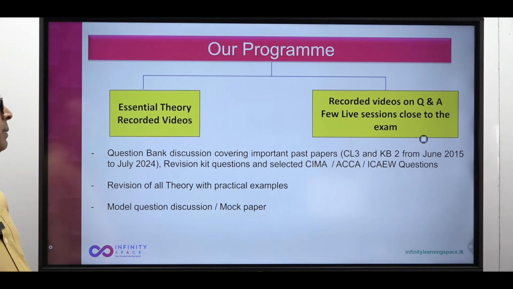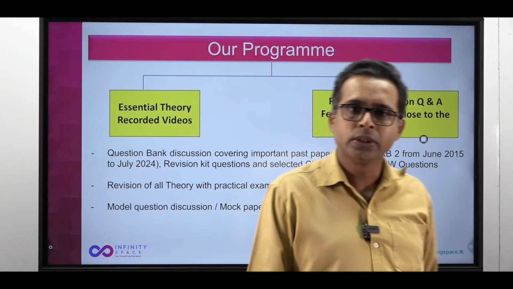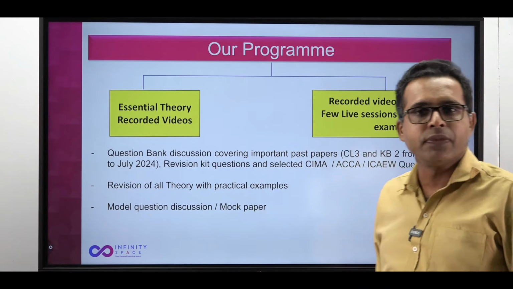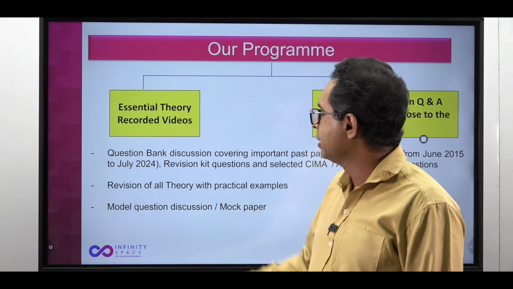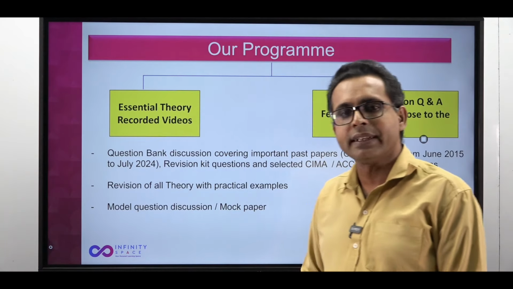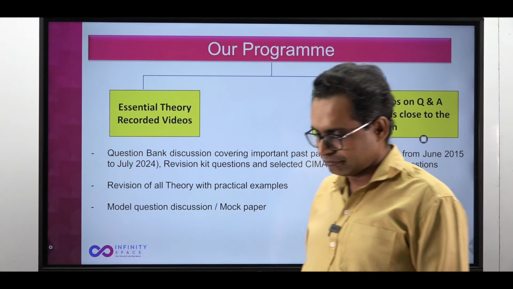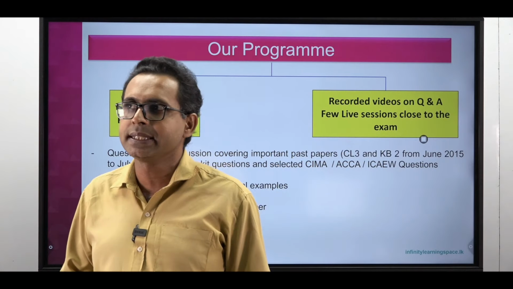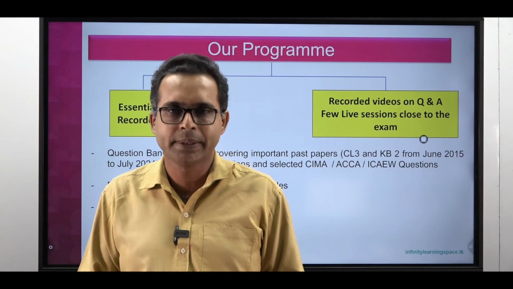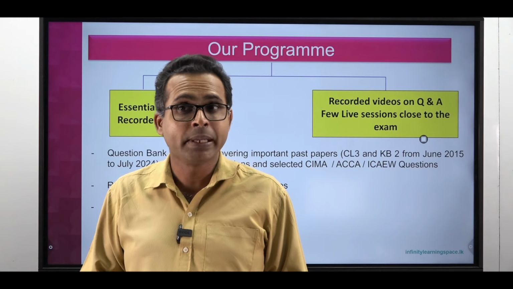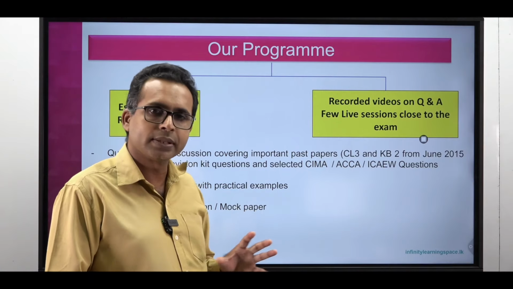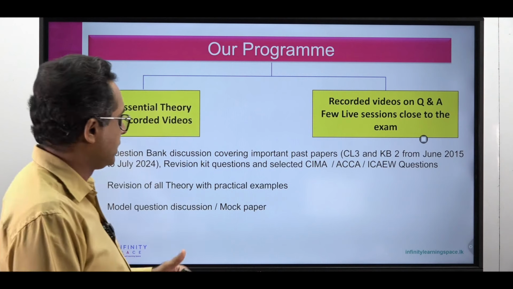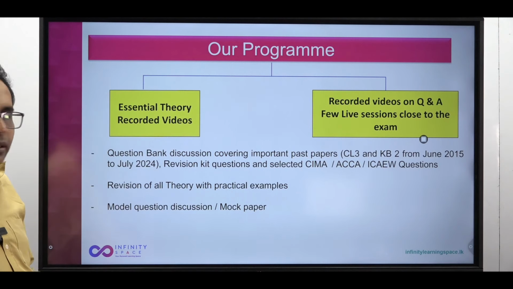Question bank discussion covering important papers CL3 and KB2 starting from June 2015 to July 2024, right? July 2024 paper is yet to come, sorry, June 2024 it should be, that has to be corrected, right? So we'll be having about 9 years, in the sense almost 18 papers are there. I may not be doing all the questions before 2020, but most of the questions relevant for your syllabus I'll be doing. But that will be a question bank for us, so we can try whatever relevant for us